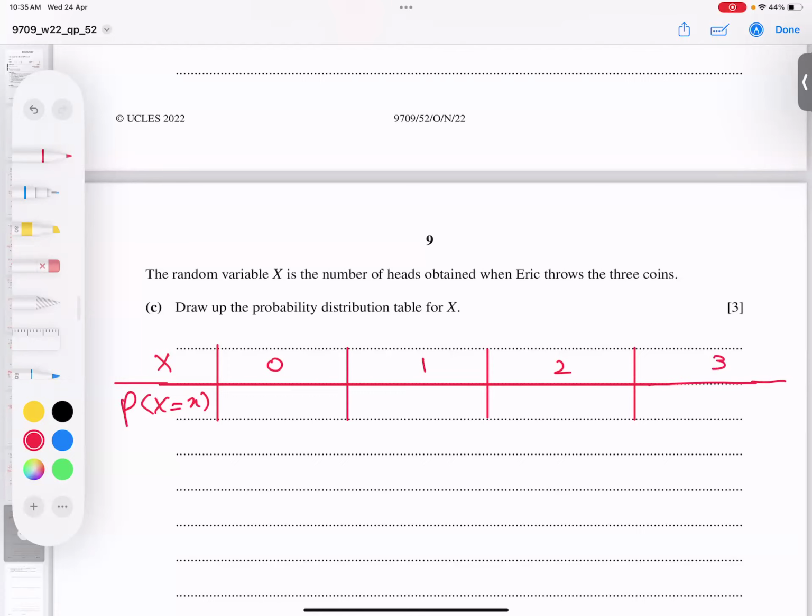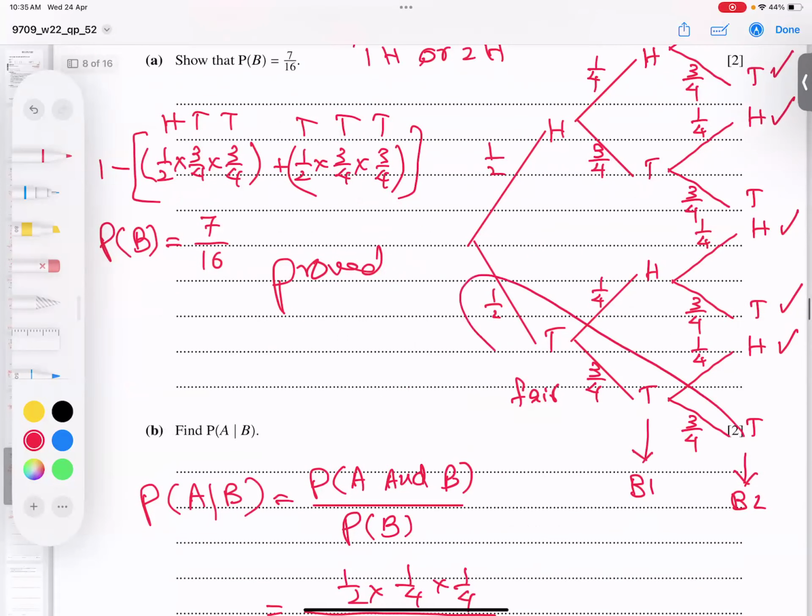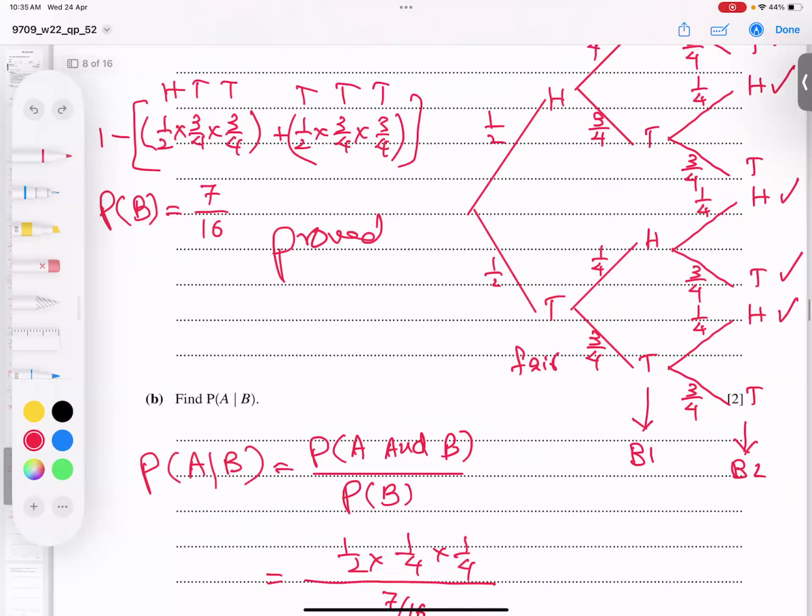So 0 heads, students, is very clear. 0 heads means all 3 tails. So half into 3 by 4 into 3 by 4. Let's see, students, how we can do it.